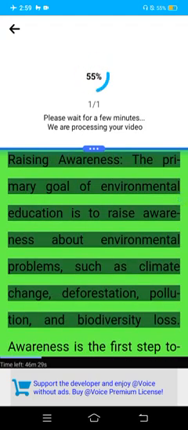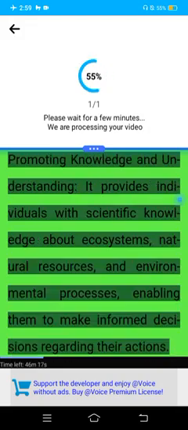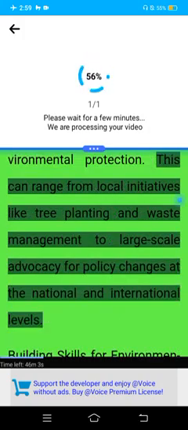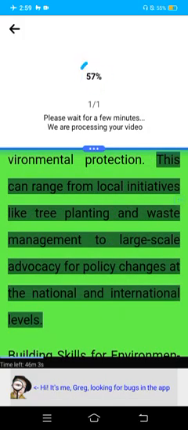Raising awareness. The primary goal of environmental education is to raise awareness about environmental problems, such as climate change, deforestation, pollution, and biodiversity loss. Awareness is the first step toward motivating individuals to take action. Promoting knowledge and understanding. It provides individuals with scientific knowledge about ecosystems, natural resources, and environmental processes, enabling them to make informed decisions regarding their actions. Encouraging participation. Environmental education encourages active participation in environmental protection. This can range from local initiatives like tree planting and waste management to large-scale advocacy for policy changes at the national and international levels.